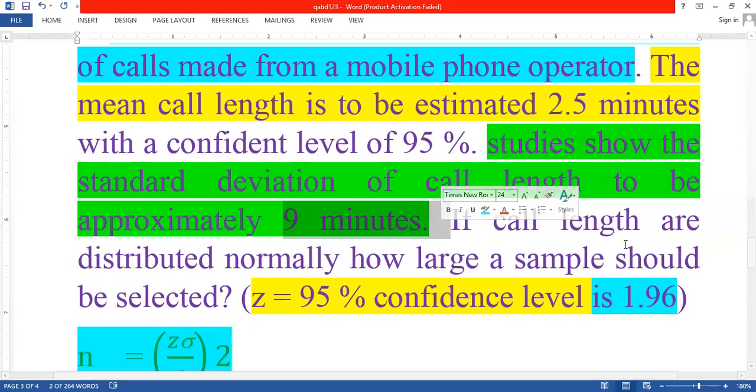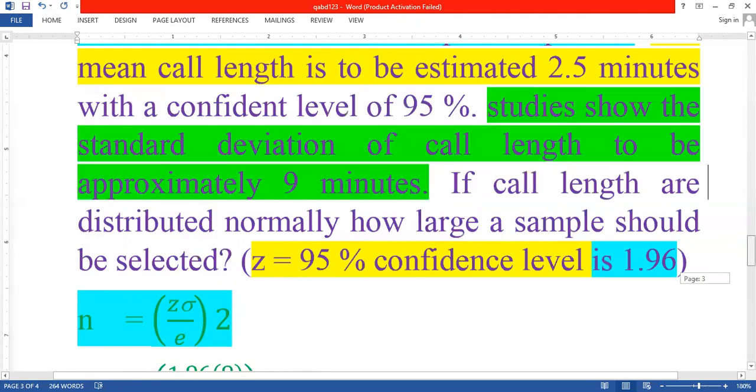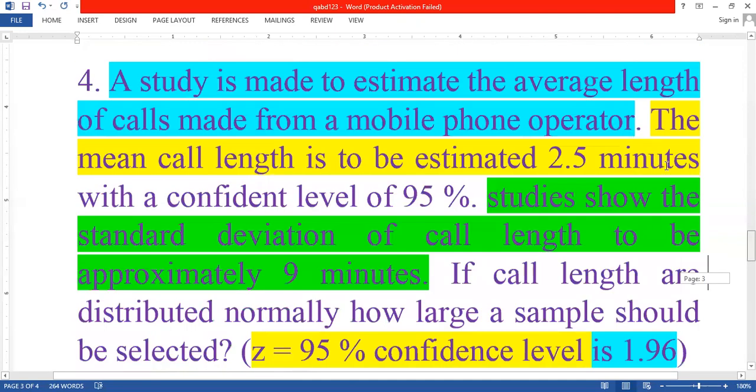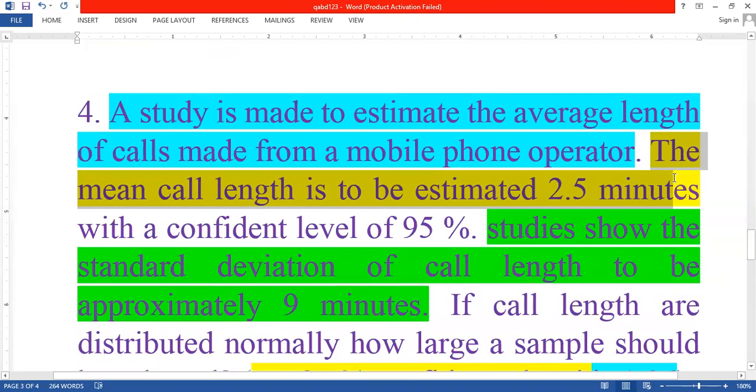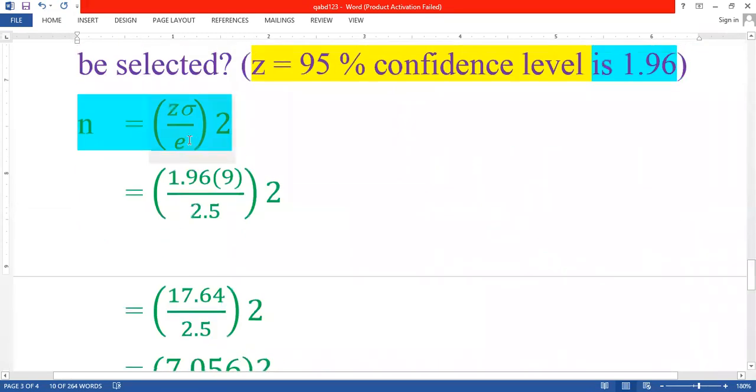It is called the standard deviation. And E is nothing but the mean call length to be estimated, 2.5 minutes, the difference between the sample mean and population mean, 2.5, whole